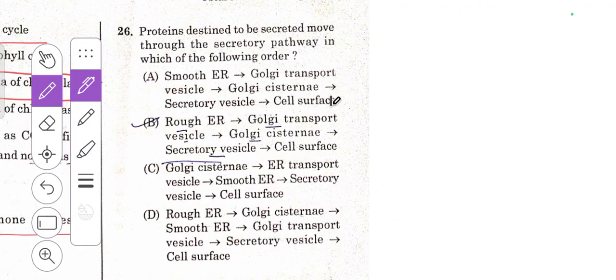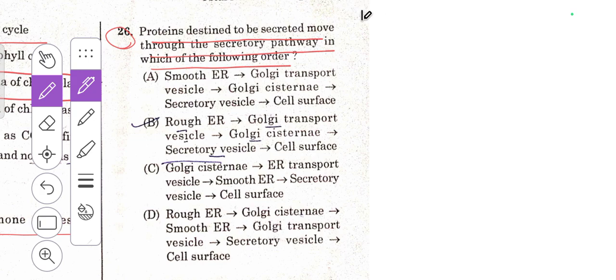In the previous video, I have discussed 25 questions from KSET 2021. I will be continuing the same question paper from the 26th question. Proteins destined to be secreted move through the secretory pathway in which of the following order?